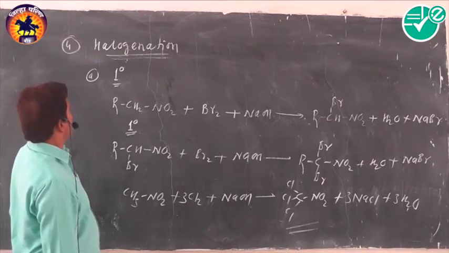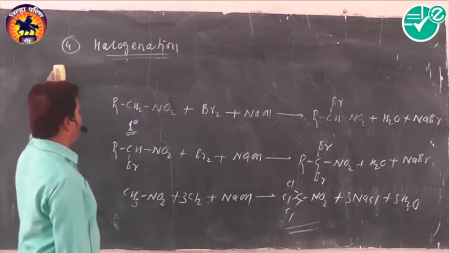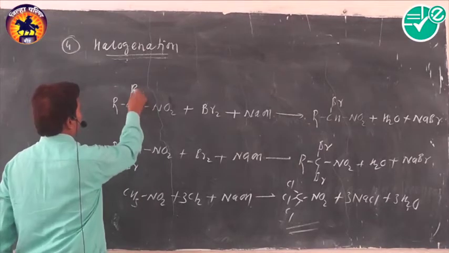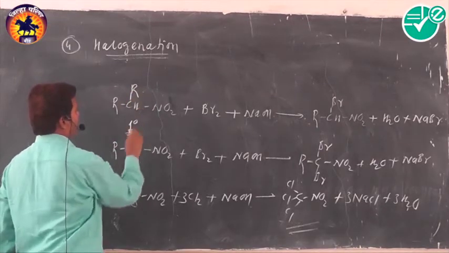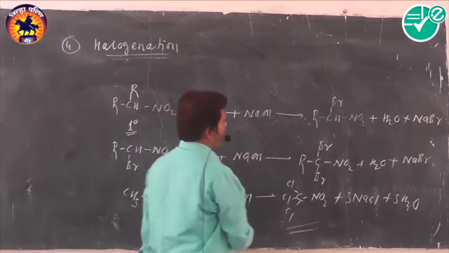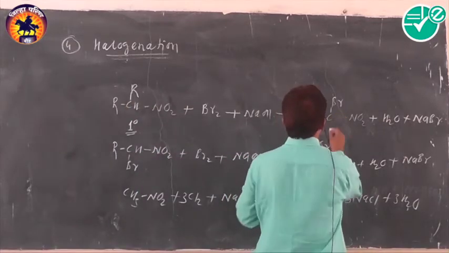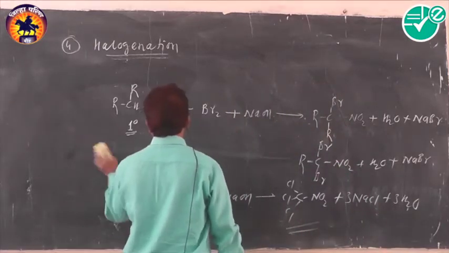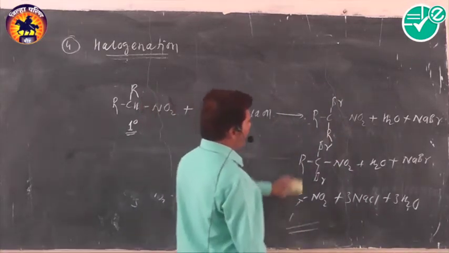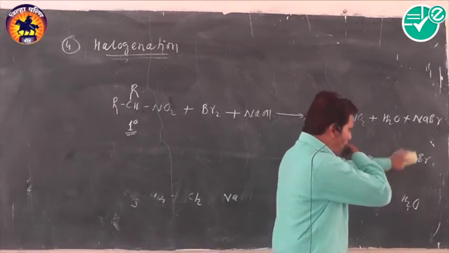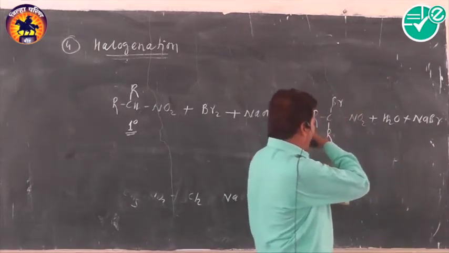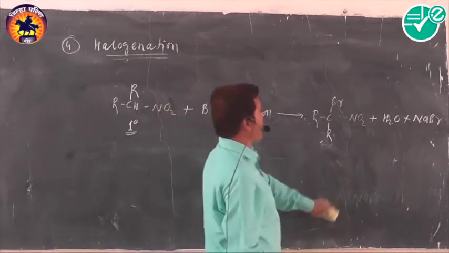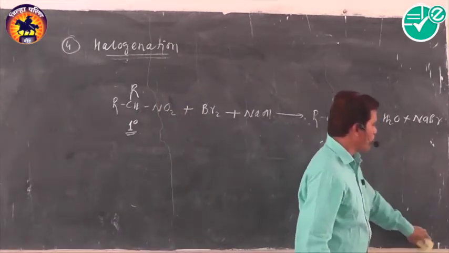Okay. Suppose we use a secondary nitroalkane. In a secondary nitroalkane, there is only one replaceable alpha hydrogen atom present, and this alpha hydrogen atom is replaced by a halogen atom. It means that a secondary nitroalkane containing only one alpha hydrogen atom produces only a monohalo derivative, either bromo or chloro.